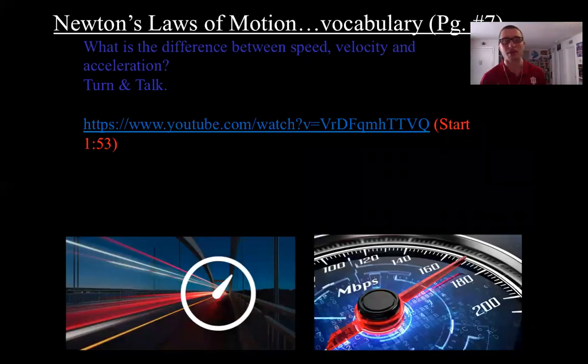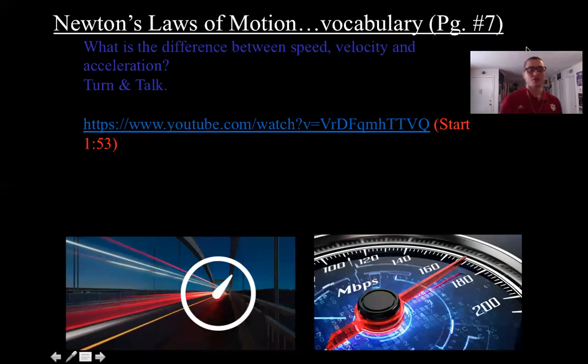Just something to think about, and I want you guys to write this down on page 7, which is going to be the difference. The question is turn and talk. No need to write the question out. What is the difference between speed, velocity, and acceleration? They all sound the same, right? But there are slight, small differences. Let's get into those with our first video of the day, which I'm going to post on Edsby as well.